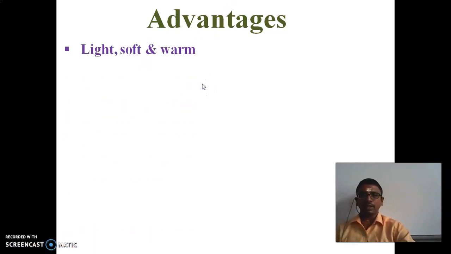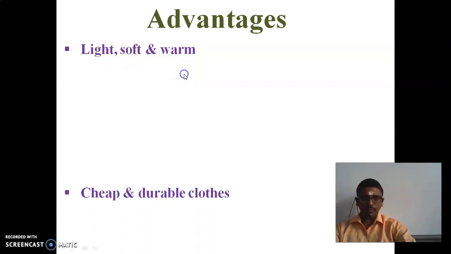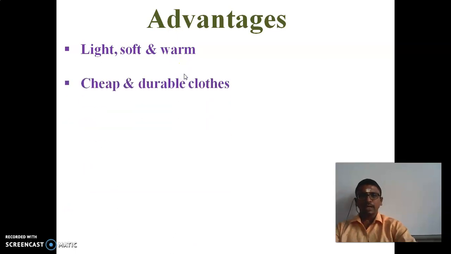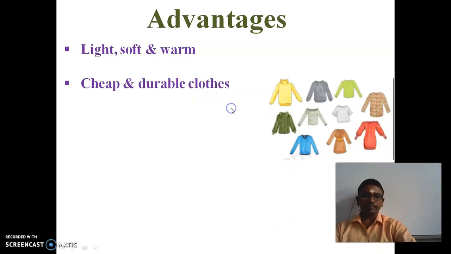The first advantage is it is light, soft and warm. And second is it is cheap when compared to natural cloths. When we compare with natural cloths, the synthetic fibers are much cheaper and they make durable clothes. So we can wear them for a long time.